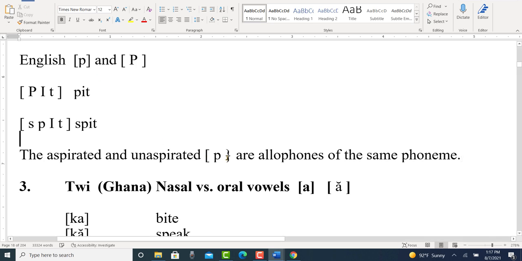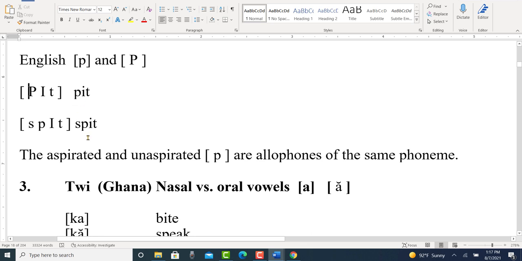So how do we know this? If we substitute the one sound for the other, if you go bit, bit, or you go spit, spit, if you substitute this sound for this sound and you interchange them, the meaning of these words doesn't change. They still stay the same.